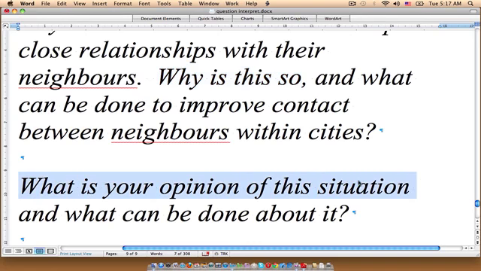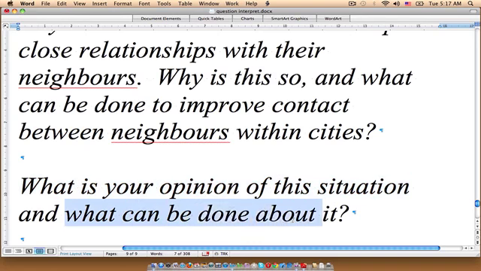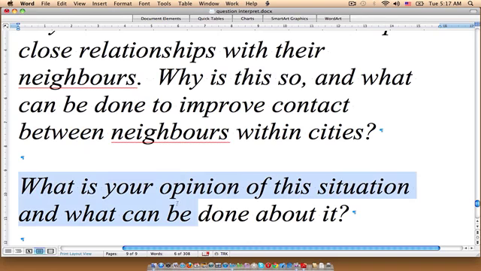This is only going to require us to write one sentence somewhere in the essay that shares our opinion. Okay, and then the remainder of the essay is going to be talking about what can be done about it. So what I'm trying to show with these two examples is that the questions sometimes need to be prioritized. So if we look at the two questions down below, one is a much deeper question than the other.